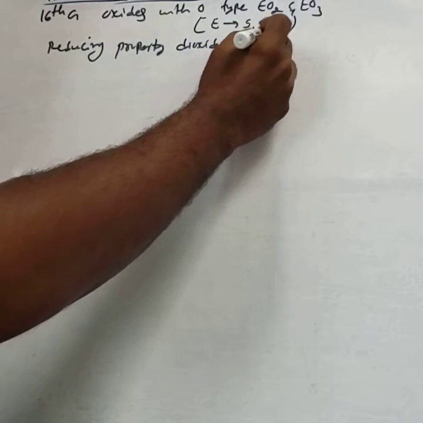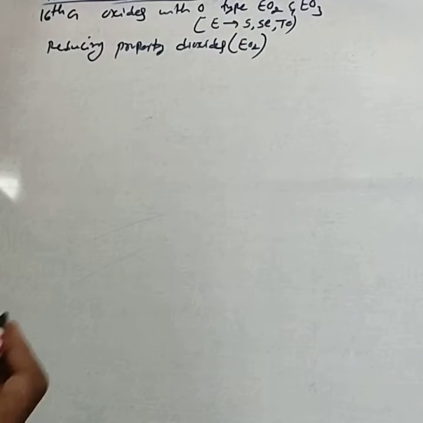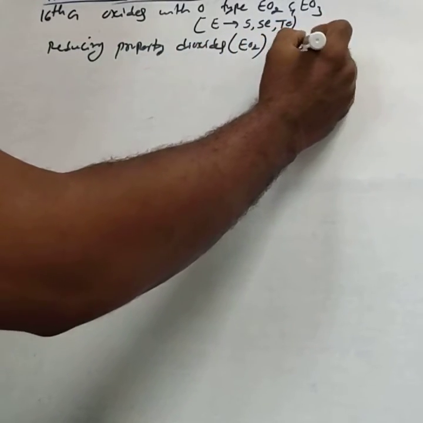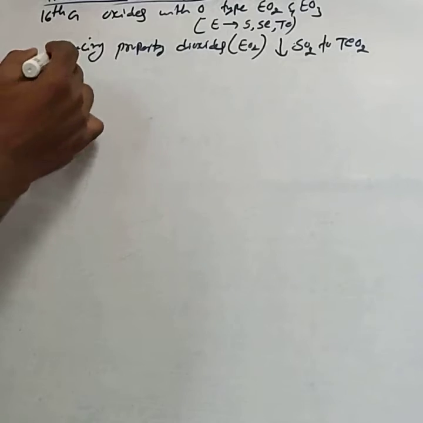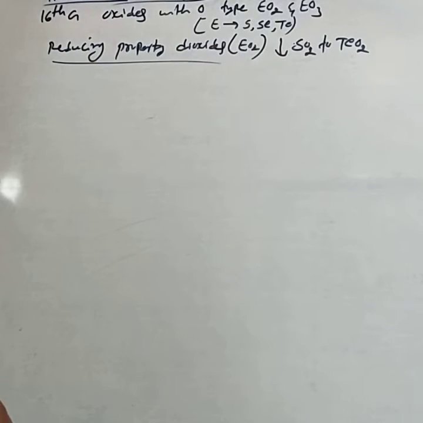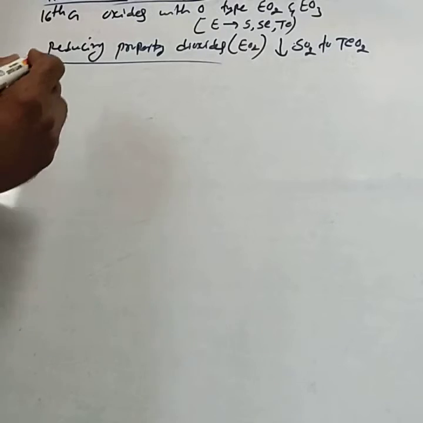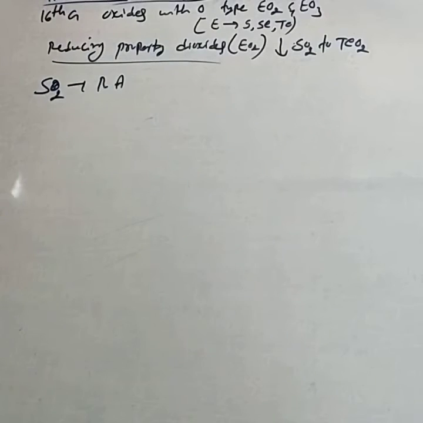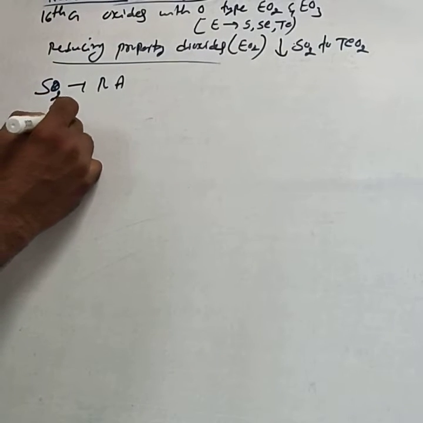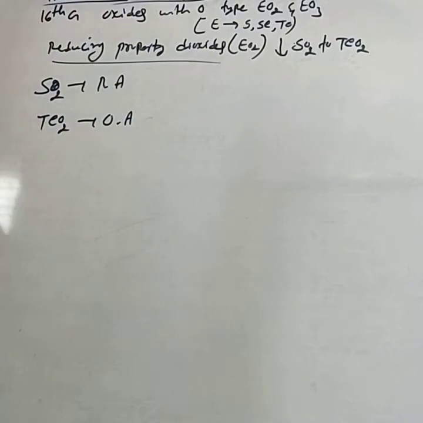The reducing property of dioxides, that is EO2, decreases from SO2 to tellurium oxide, TeO2. SO2 is a stronger reducing agent, while TeO2 is a stronger oxidizing agent.